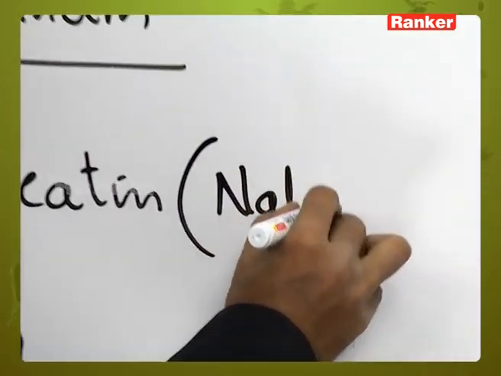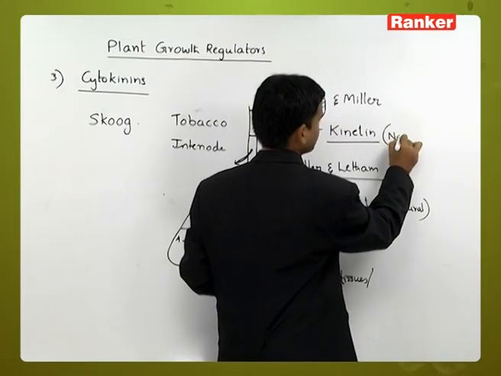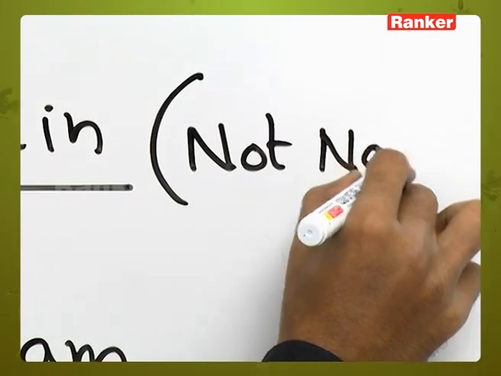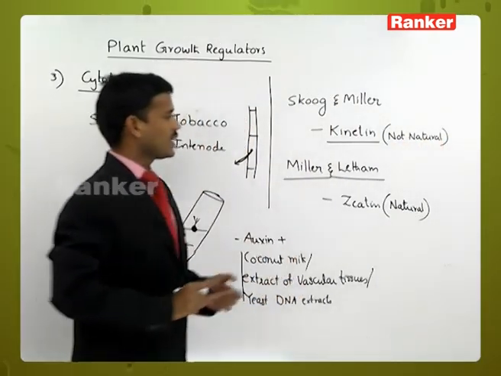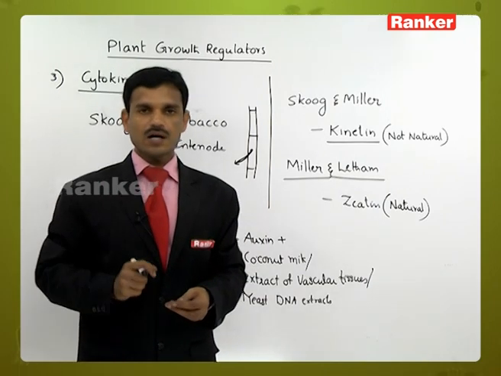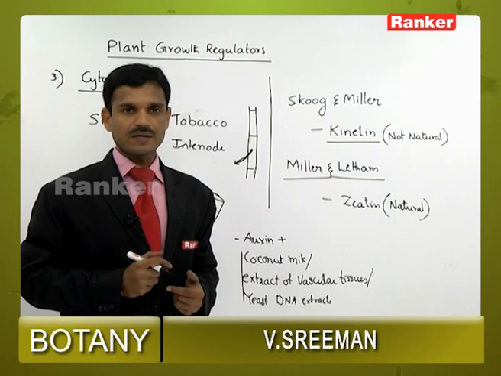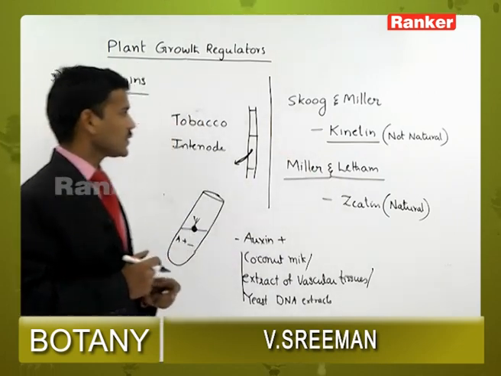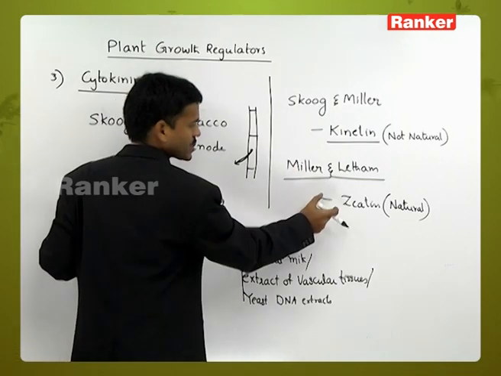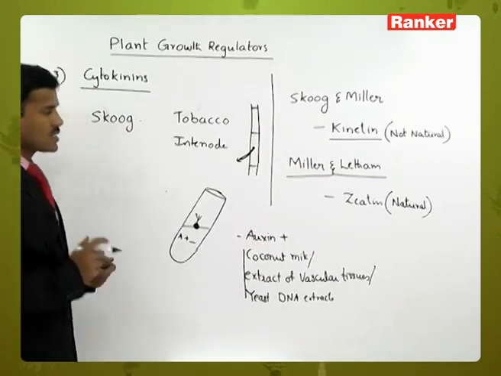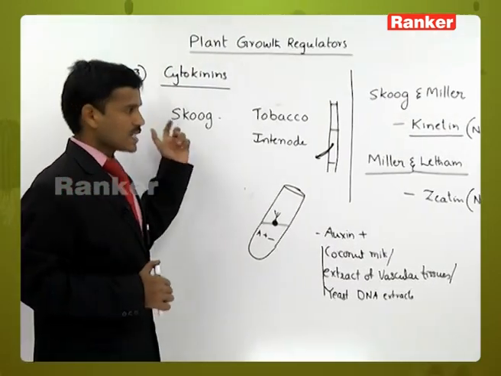Kinetin is not natural. Why? Because kinetin is produced or released by the DNA when the DNA is destroyed. Only then is it synthesized. But naturally, zeatin is present in the corn seeds. So that is about the discovery of cytokinins.